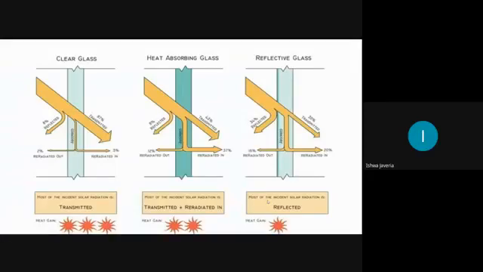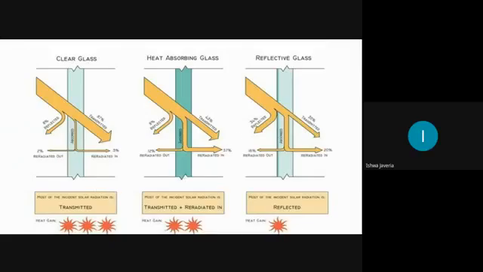You can see over here, we have a clear glass, then a heat absorbing glass, and in the third we have the reflective glass. The clear glass can transmit 87% of the heat, the heat absorbing glass has 43% transmittance, and the reflective glass has 30% transmittance. So which one is better? That is very much understood.